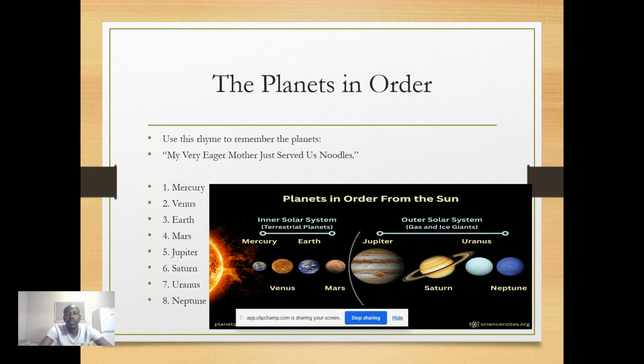The first planet that we have is Mercury. Some might be asking, what is Mercury? Mercury is the closest planet to the Sun, which is hot and very rocky. Planet number 2 is Venus.